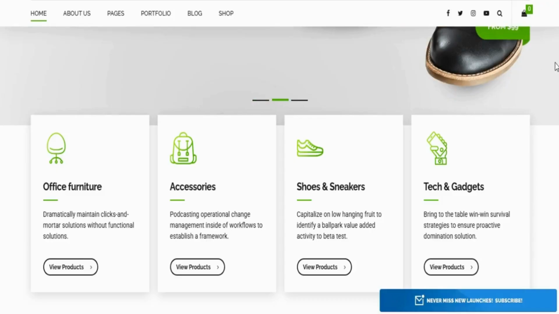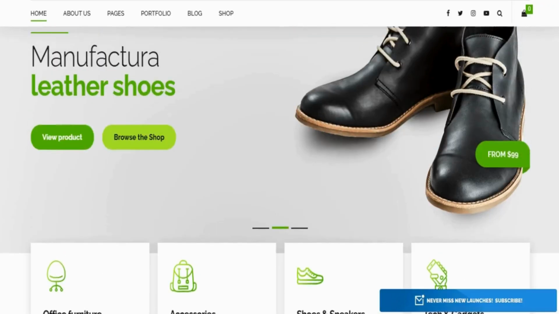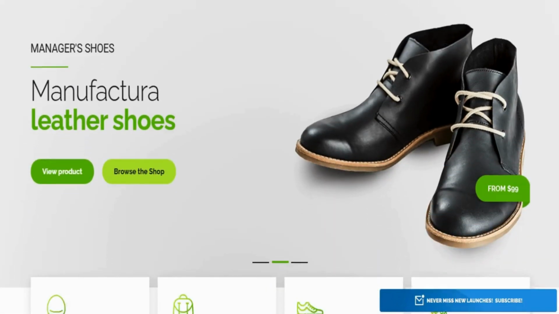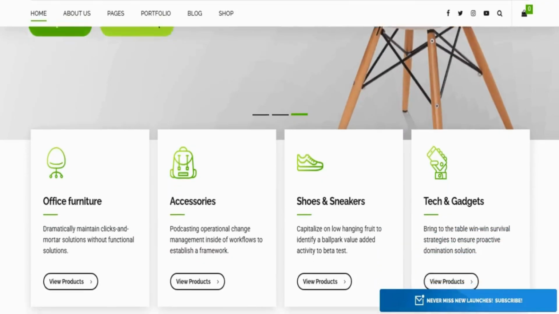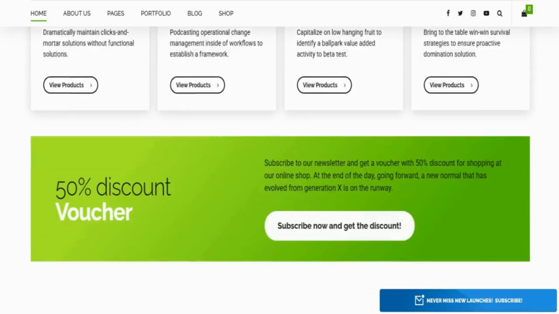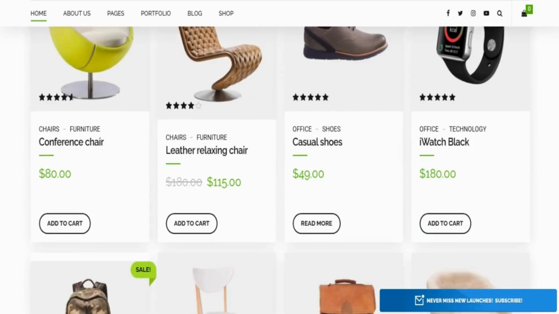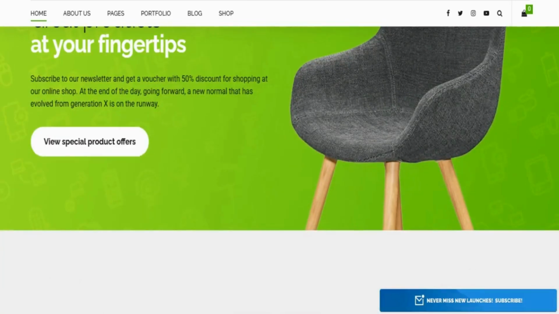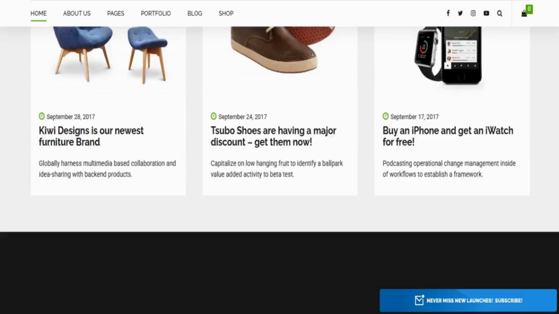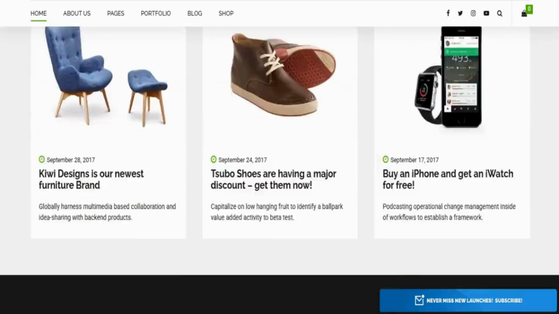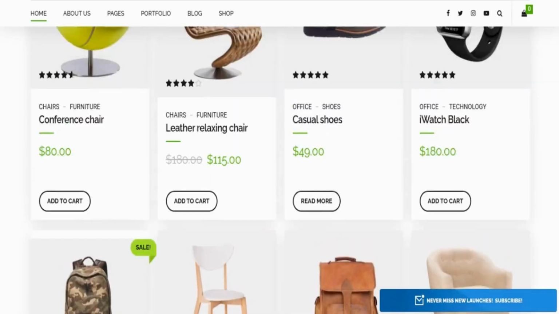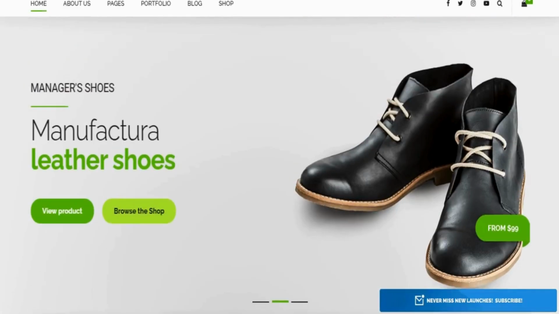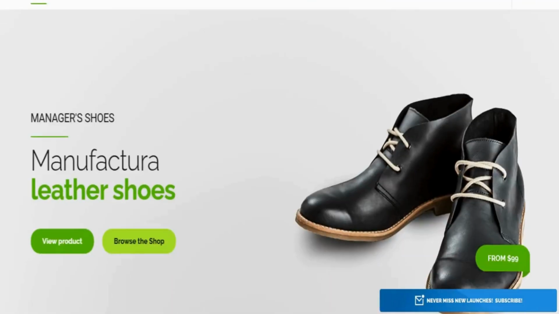In terms of infrastructure, the theme is backed by a powerful options panel. You manage your site's typography, color schemes, header layouts, menu styles, and page transitions. You have full control over how content appears, how users navigate, and how brand identity is conveyed. Every design choice, from sticky headers to boxed or full-width layouts, is under your command. That level of control makes your site feel bespoke, even if it's built off a theme.